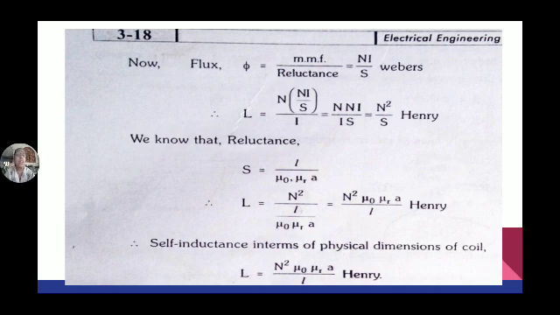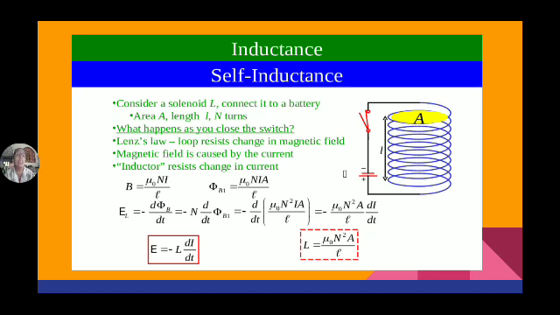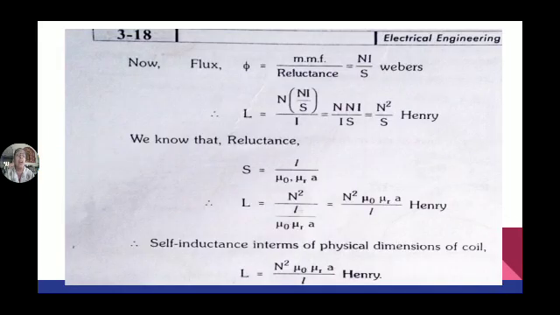So S is equal to L by mu naught into A, mu into A. So L is equal to N square by L by mu naught mu R into A. So when it goes to the numerator, the self inductance of the coil becomes N square mu naught mu R into A by L. In this, N is the number of turns on the coil, L is the length of the coil, mu naught or mu R is the relative permeability of the media, and A is the cross sectional area of the coil, and this is measured in henries.